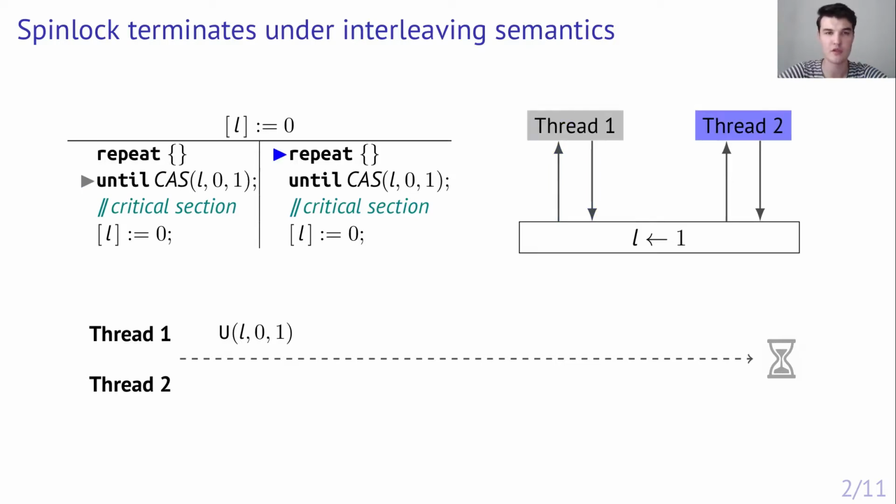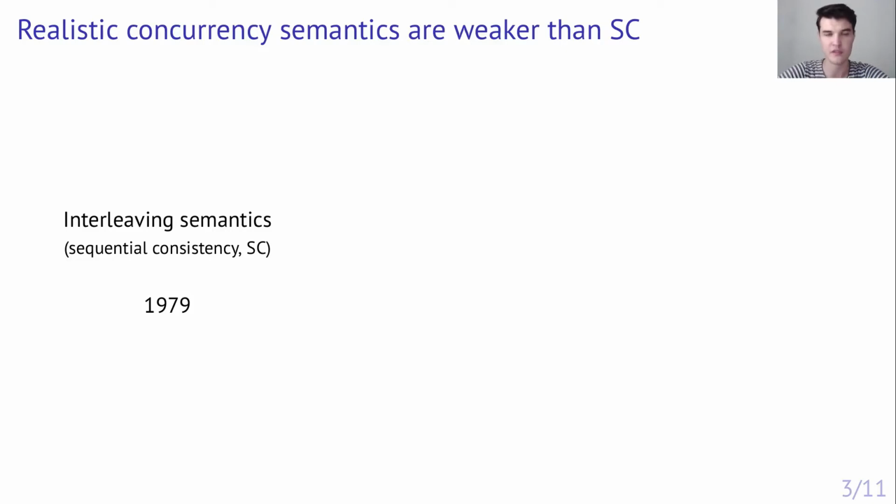At some point, a context switch may occur, which will cause the second thread to repeatedly try and fail its compare-and-swap instruction. Note that the failing compare-and-swap generates only a read event. But since the scheduler is fair, eventually the first thread will be selected again, and so it will write 0 to L. After that, the second thread will enter the critical section and terminate as well. To summarize, we required that every thread is eventually scheduled, and from that it followed that the second thread will eventually see the last write from the first thread. But this whole reasoning relies heavily on the interleaving semantics, also known as sequential consistency.